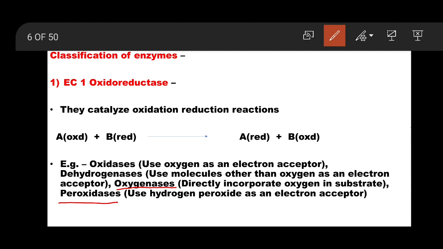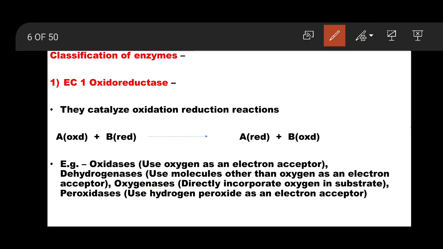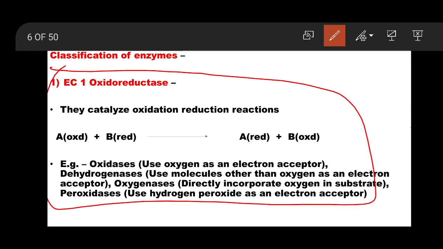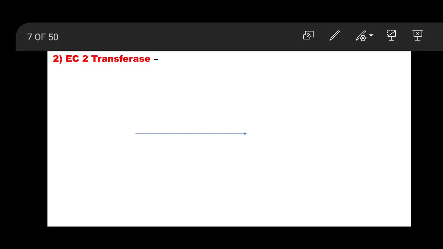Peroxidases, you might have studied in practical classes, the enzyme peroxidase. They use hydrogen peroxide, H2O2, as an electron acceptor, so H2O2 is getting reduced. So this is all about the first class of enzymes, oxidoreductases. Then the next class is the second class, EC 2, enzyme class 2, transferases.